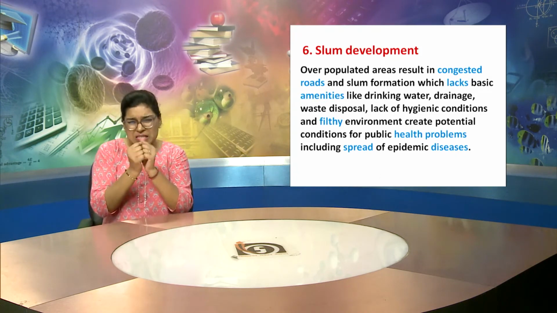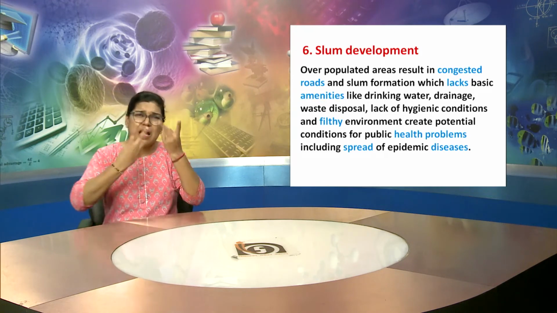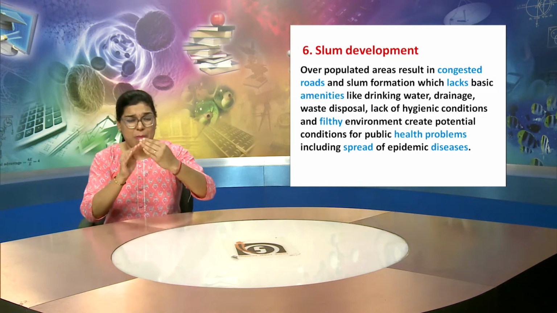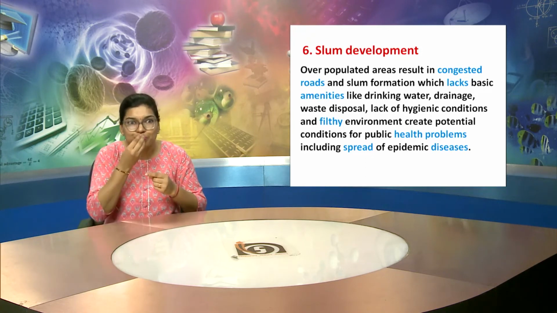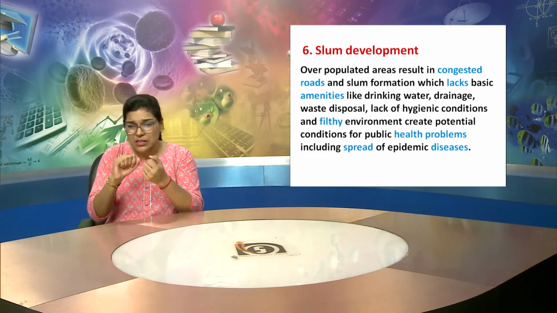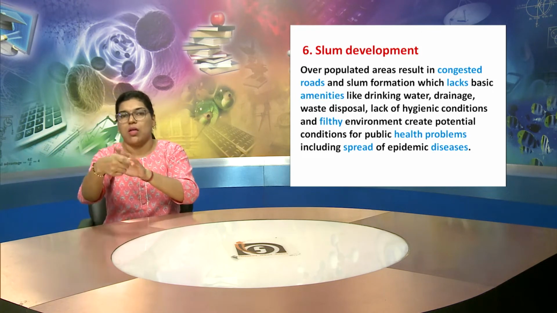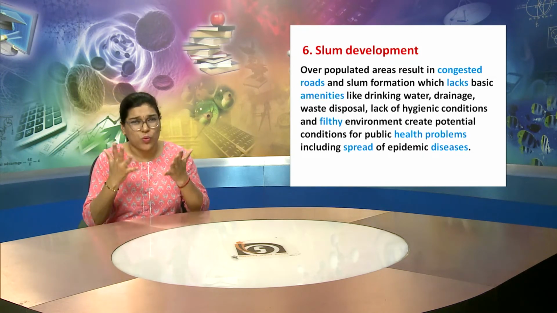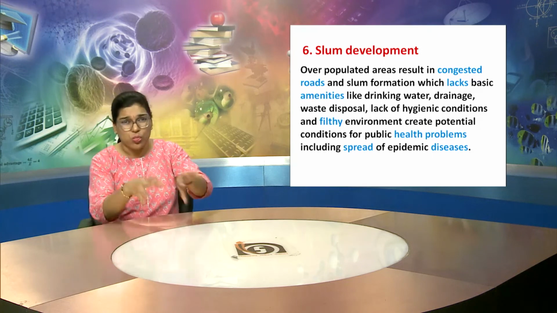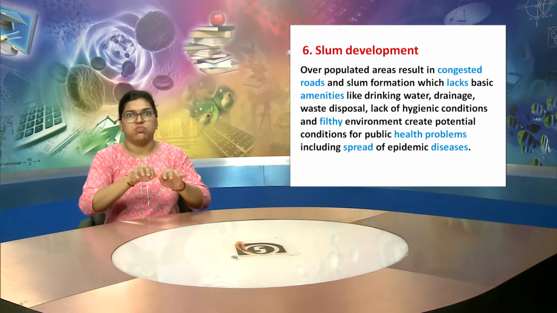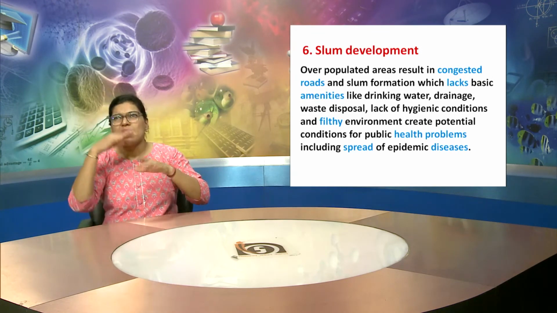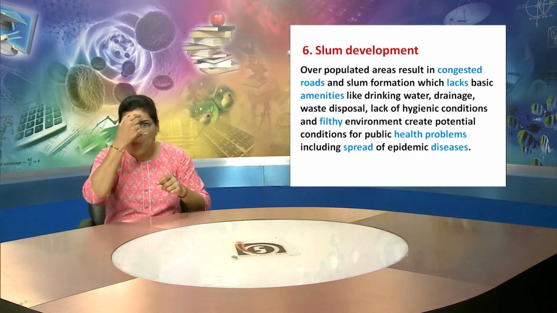As the population is increasing, overpopulated areas result in congested roads and slum formation, which lack basic amenities like food, drinking water, drainage, waste disposal, and the lack of hygienic conditions and the filthy environment create potential conditions for different kinds of public health problems, including the spread of epidemic diseases.